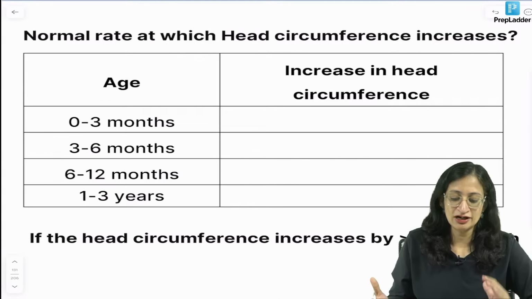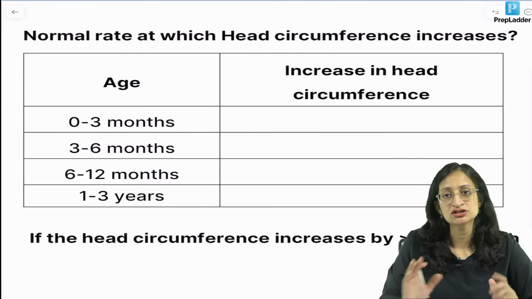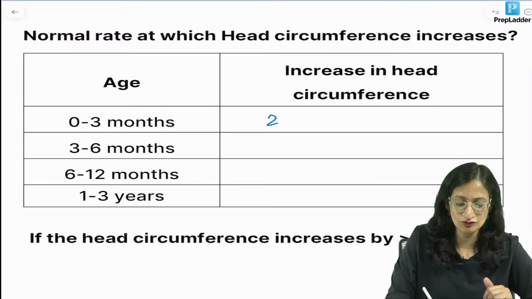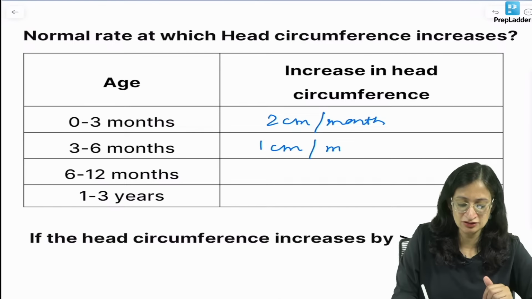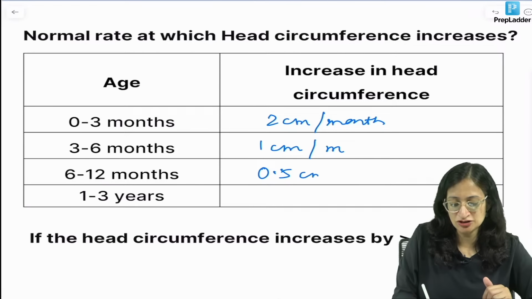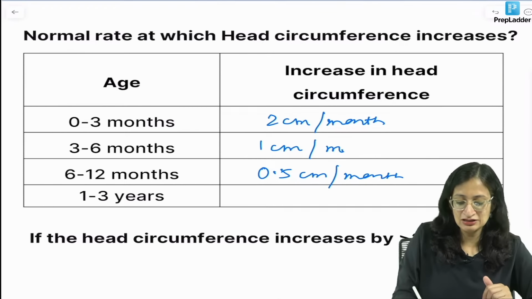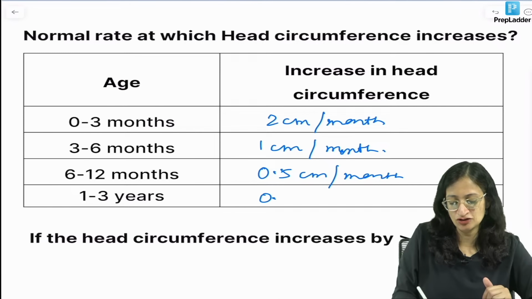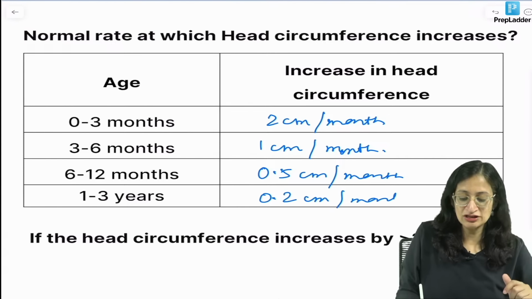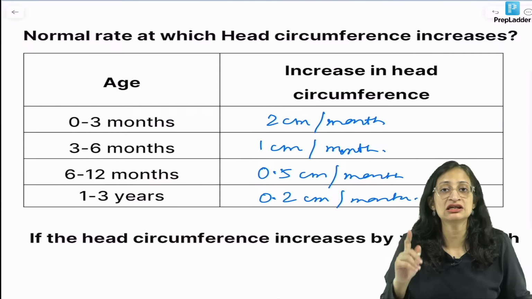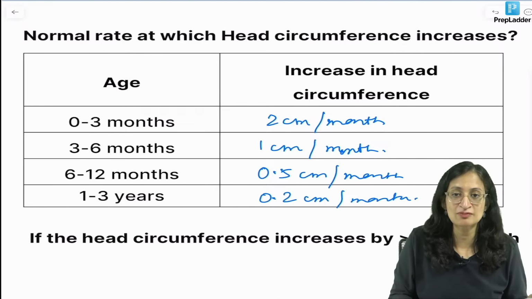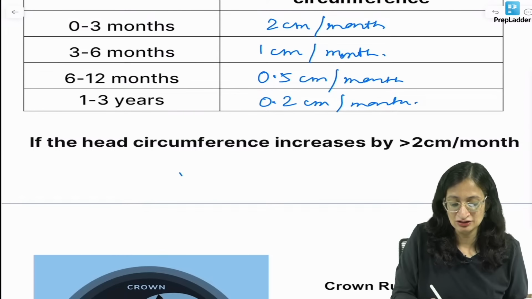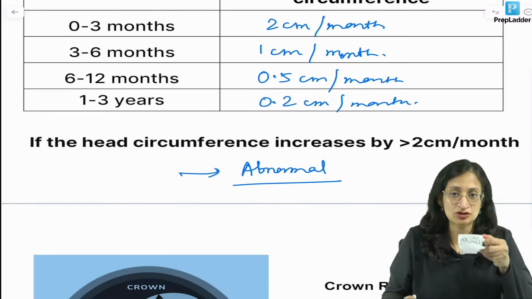So, what is the normal rate at which head circumference increases? Also asked once. In the first 3 months of life, it increases at the rate of 2 centimeters per month. Next 3 months, 1 centimeter per month. Next 6 months, 0.5 centimeters per month. And the next 2 years at the rate of 0.2 centimeter per month. So never in the life of a baby, in any given month, can the head circumference increase by more than 2 centimeters. If it does, it is abnormal. You have to look for underlying hydrocephalus, bleed or any other cause. Okay.